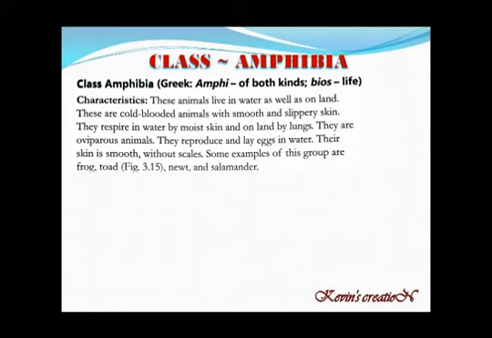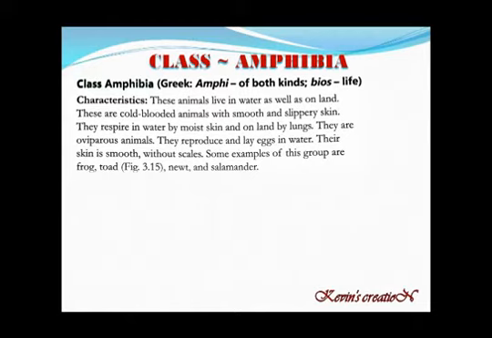These are also cold-blooded animals. That means their body temperature changes with the surroundings. They don't have scales. Their body is smooth. They have smooth and slippery skin, and through this skin they respire when they are in water, but when they are on land, they respire through the lungs.